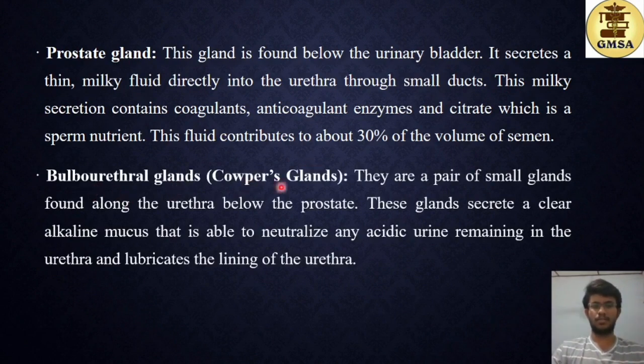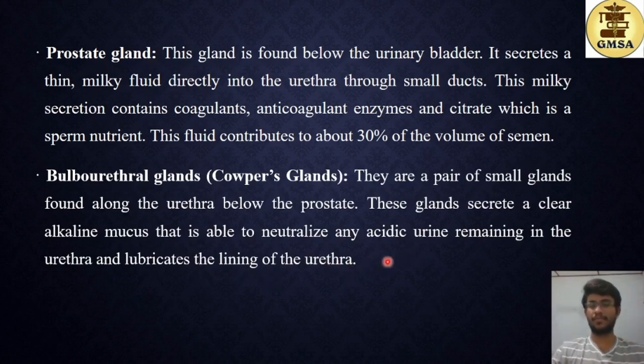Bulbourethral glands, or the Cooper's glands, are a pair of small glands found along the urethra below the prostate. These glands secrete a clear alkaline mucus that is able to neutralize any acidic urine remaining in the urethra and lubricates the lining of the urethra.